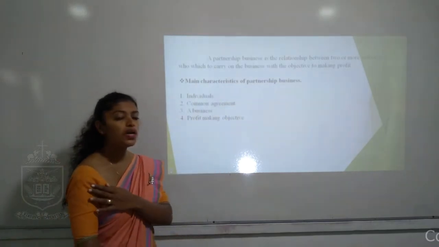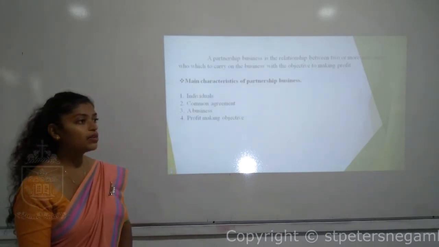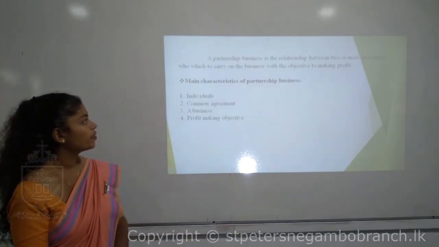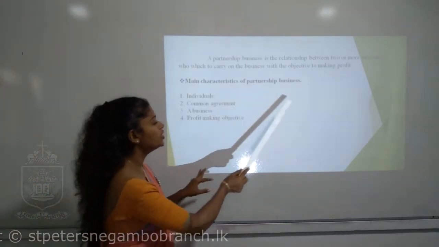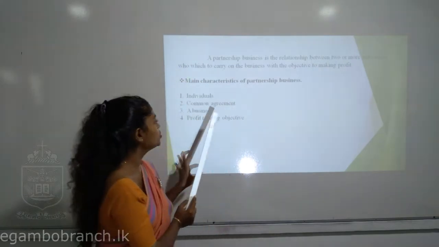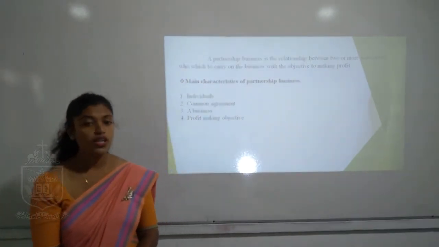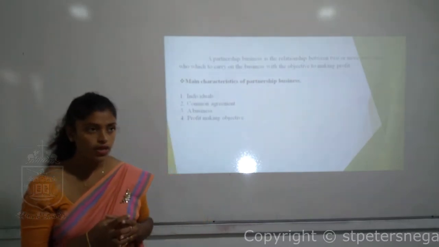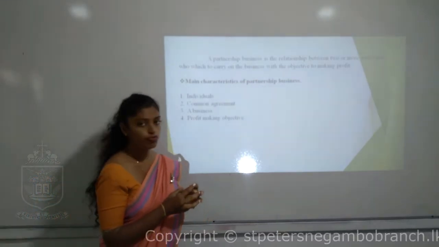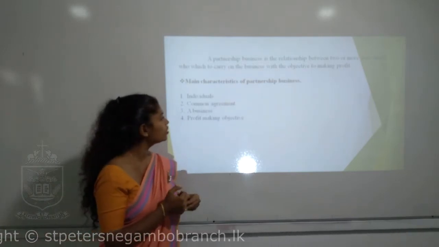What can we see as the characteristics of partnership? It has individuals. The term "two or more individuals" shows the word individuals. There should be people, not an individual but individuals. So it's a gathering of a number of people, but even it has a limit. We'll be discussing it later.